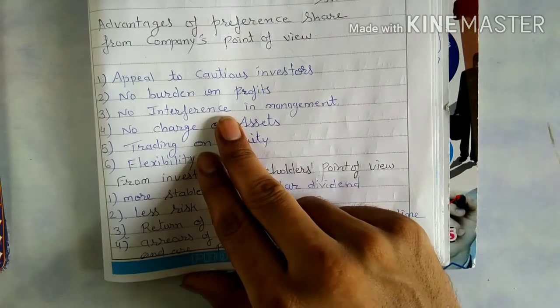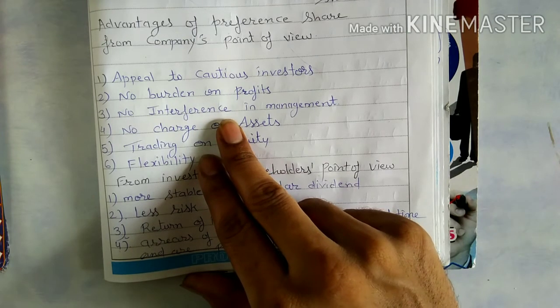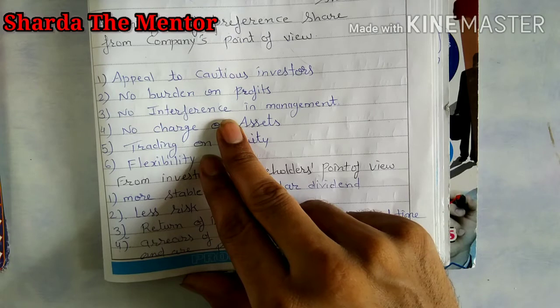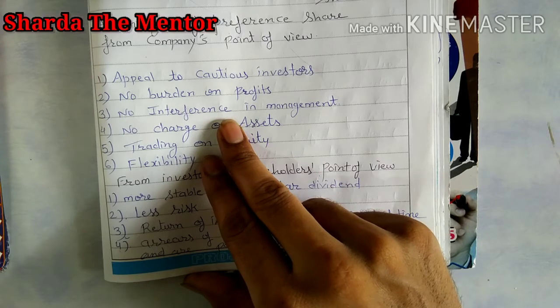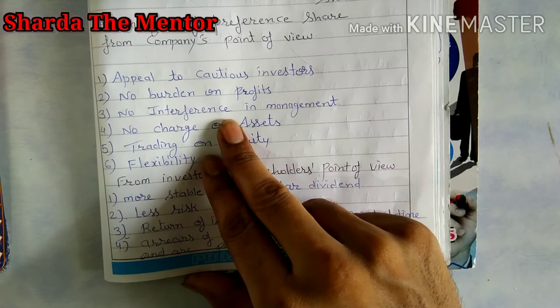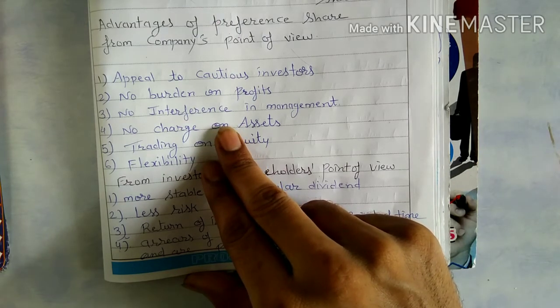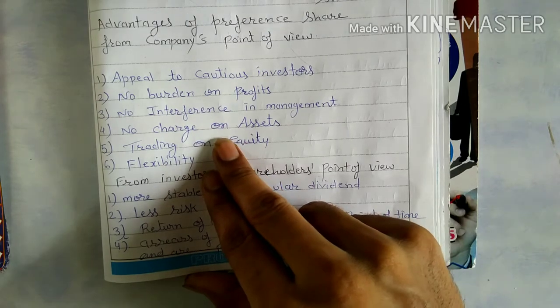Equity shareholders have full voting rights, full power to take decisions, and nobody interferes in their management. So if a company is issuing preference shares, there is no possibility that preference shareholders will raise any objection to the decisions of the management, because they don't have any voting rights. So it is always beneficial for the company to issue preference shares instead of new equity shares.